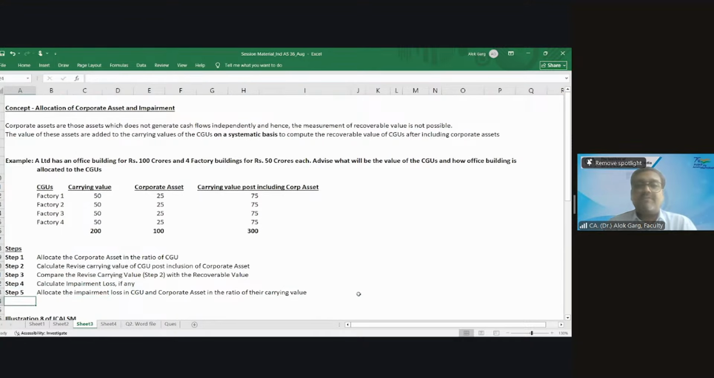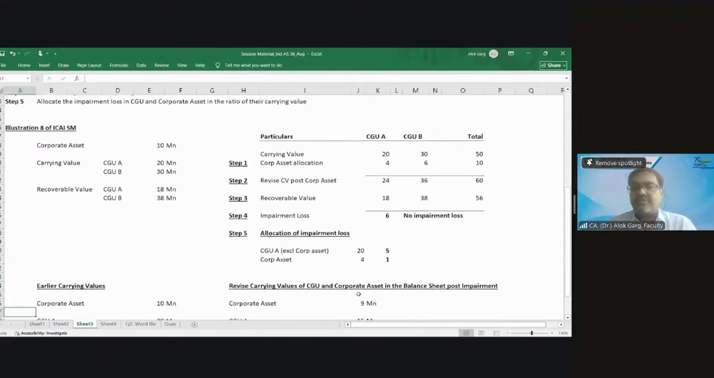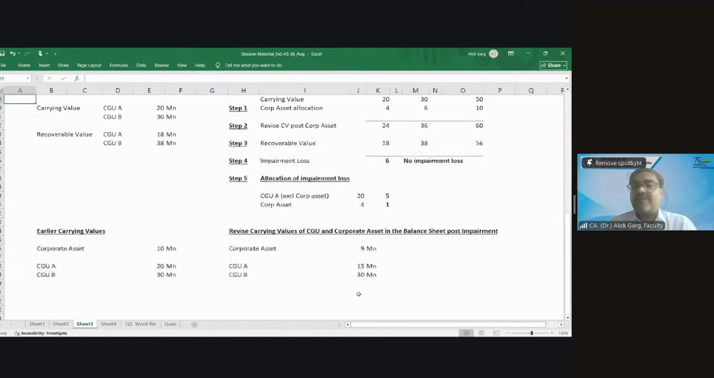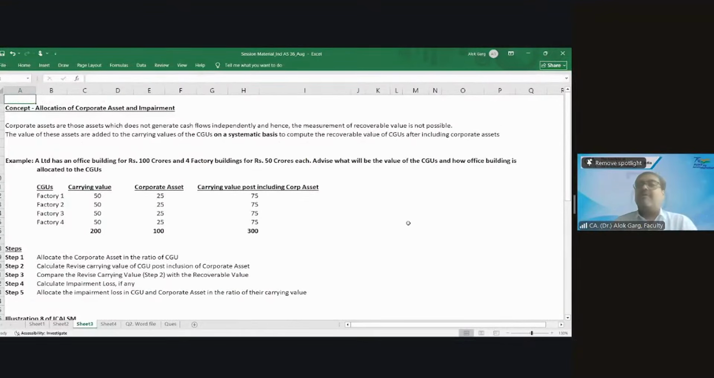So friends, we have covered the concept of corporate asset allocation also, right? Now we'll take the concept of reversal of impairment loss. I hope this is clear to everyone.